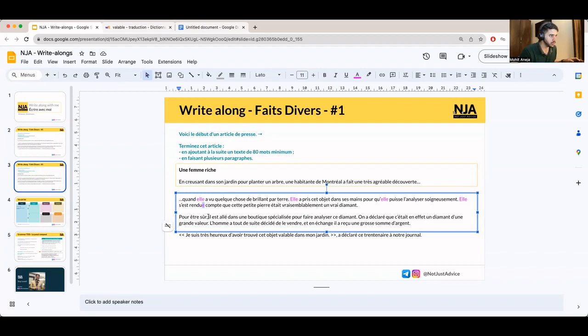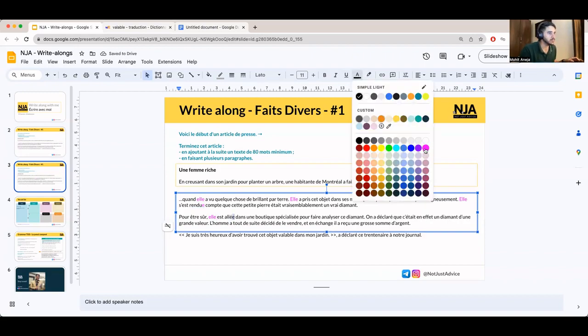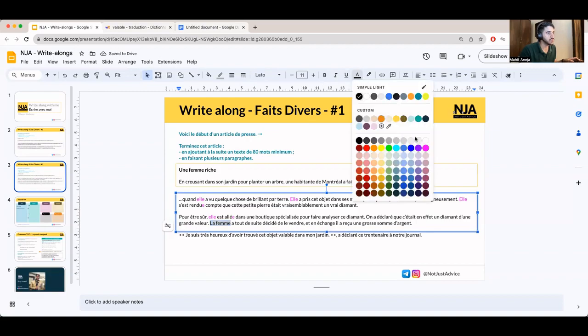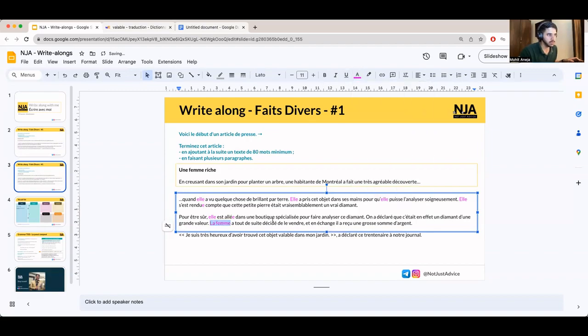Okay? Pour être sûr, elle est allée, again, it's an être conjugation, so I'll add an extra e, dans une boutique spécialisée pour faire analyser ce diamant. On a déclaré que c'était en effet un diamant d'une grande valeur. L'homme a tout de suite décidé, non, la femme a tout de suite décidé de le vendre et en échange, elle a reçu une grosse somme d'argent.